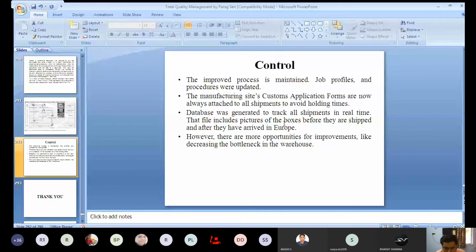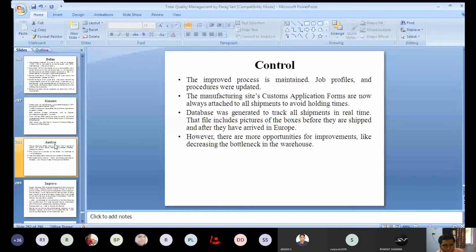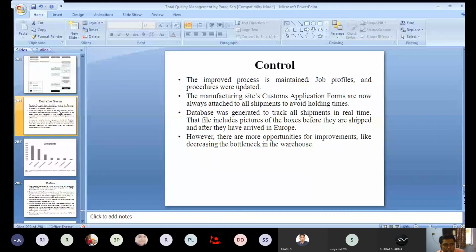If they can consider those, then they may be able to reduce the cycle time more, or reduce the cost more. So this is the application of Lean Six Sigma.